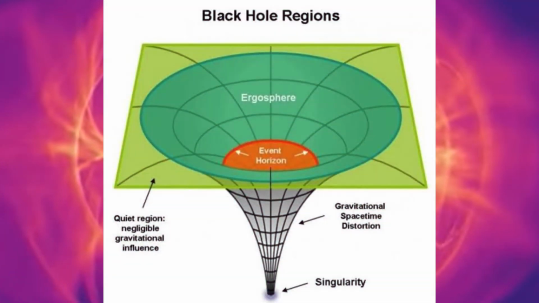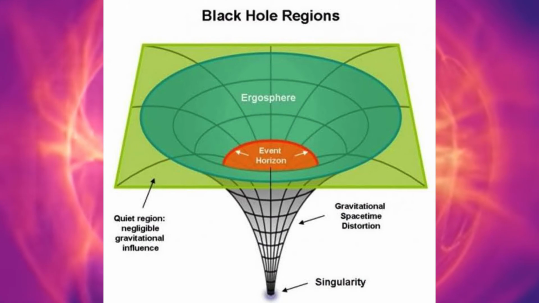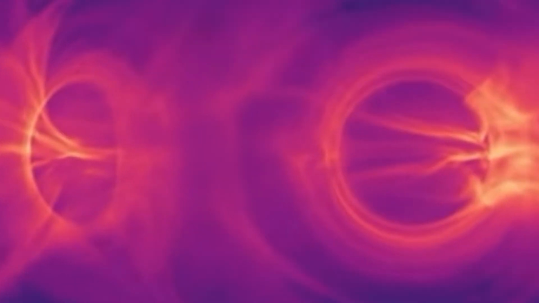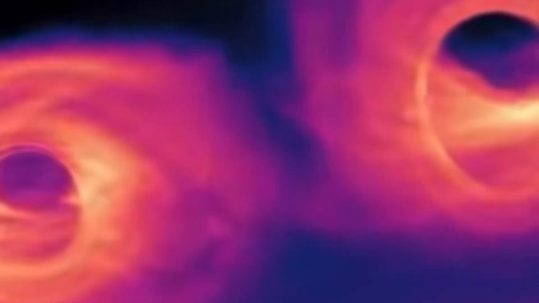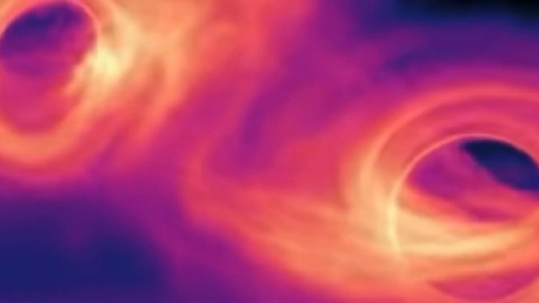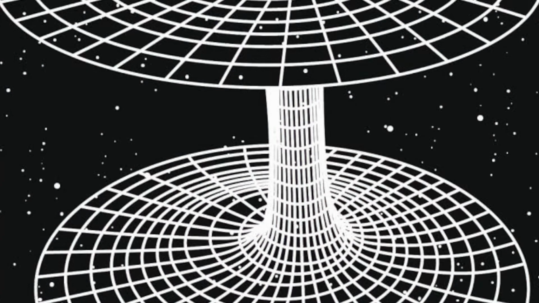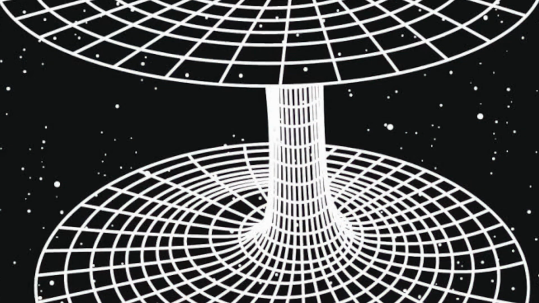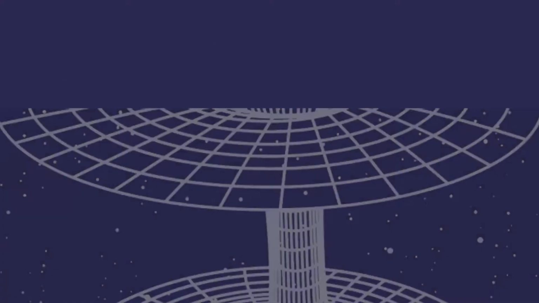Anything that passes the event horizon of a static black hole has no way to avoid crashing into the singularity. But the story changes if it is a rotating or a charged black hole. A whole new theory of wormholes and parallel universes arises here, which are not only science fiction but theoretically proven. We will talk more about these in the upcoming videos.